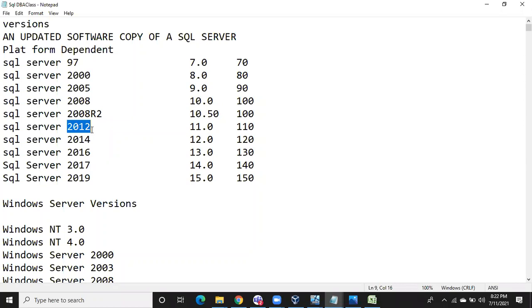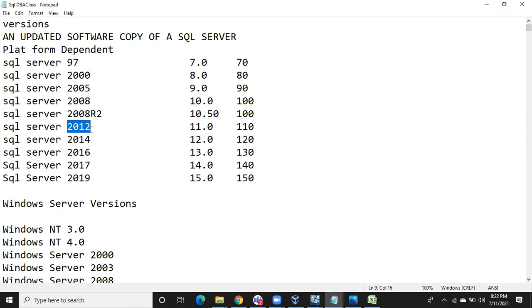But if the software is expired, or if the support is ended by Microsoft, they won't release any updates. Means if you don't patch, if you don't apply the updates, there are security threats also. Might be people can hack the databases. So that's why, whenever Microsoft introduces any new versions, people try to upgrade their old versions of SQL Server to the new version of SQL Server.